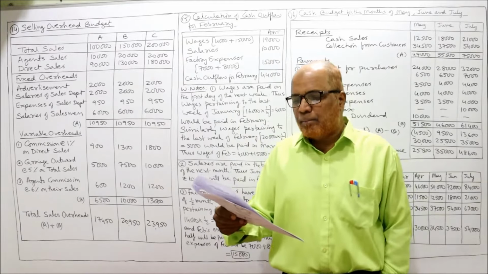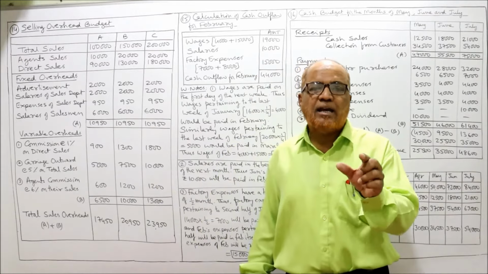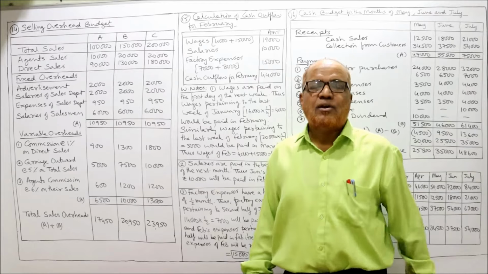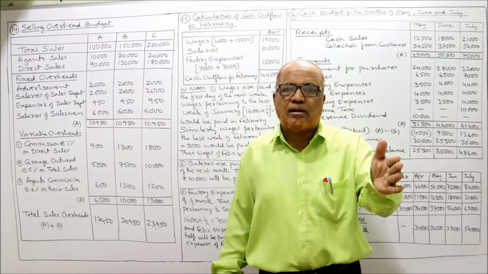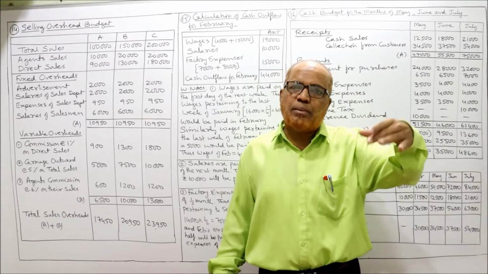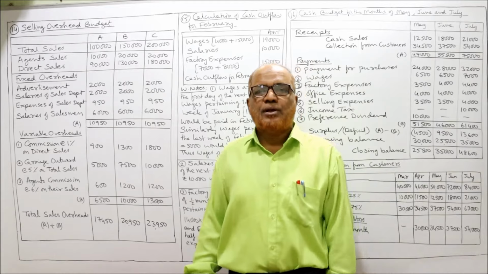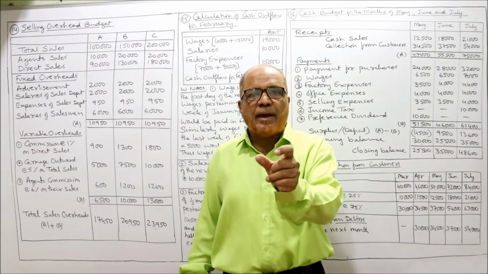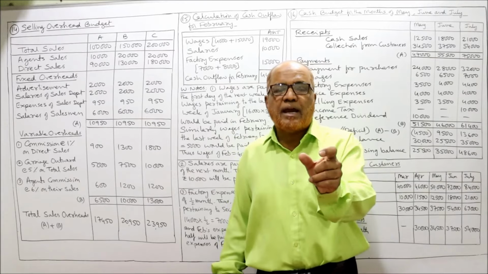Salaries are paid in the beginning of the next month. For example, January's salary will be paid in the first week of February. February's salaries will be paid in March. March salaries will be paid in April. So here salaries will be paid in the beginning of the next month, whereas wages are paid in the beginning of the next week.